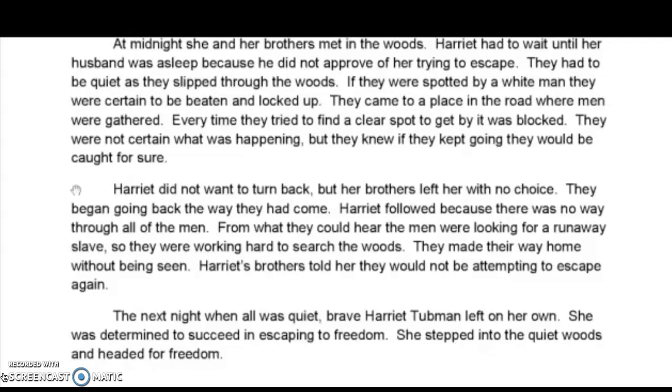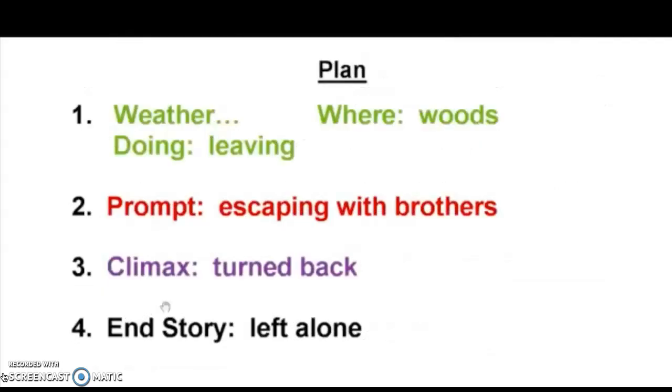From what they could hear, the men were looking for a runaway slave, so they were working hard to search the woods. They made their way home without being seen. Harriet's brothers told her they would not be attempting to escape again. Look at your plan, go to a new line, indent, and write your climax now.